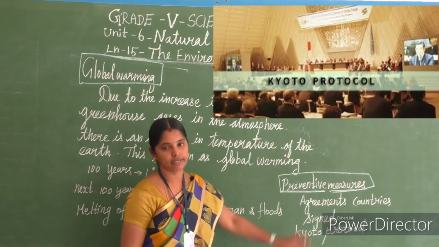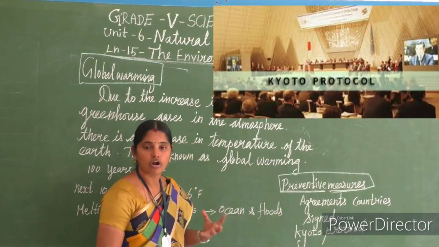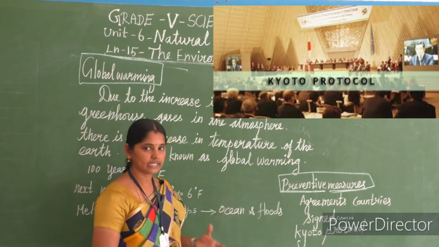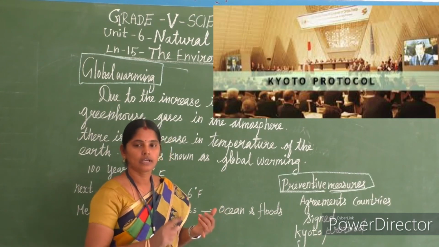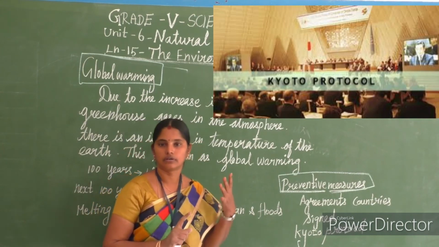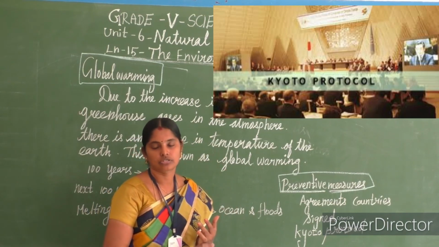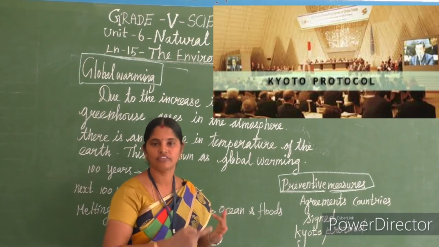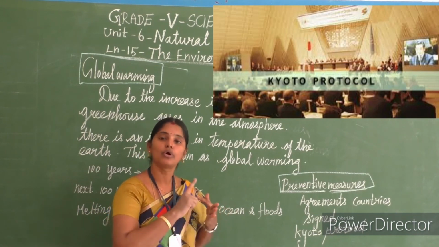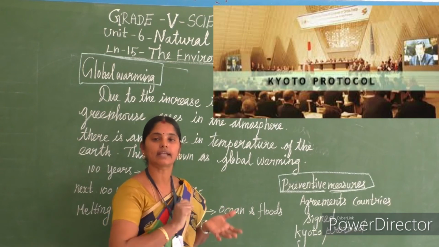What preventive measures can we take? The countries went for an agreement and signed it. What is in their agreement? We don't want to use greenhouse gases in more amount, and fossil fuels, the petrol, diesel and all, in the factories. We are saying no. So we won't produce such harmful gases. The countries signed that agreement.